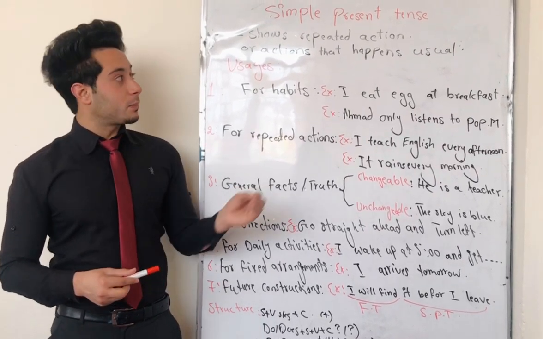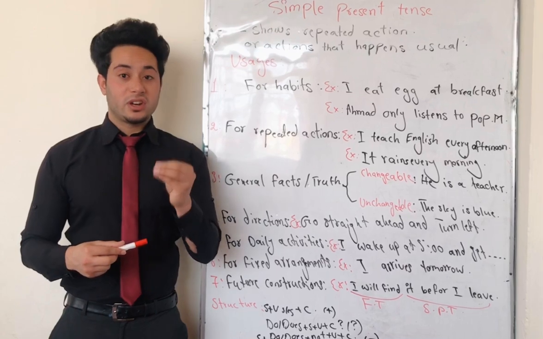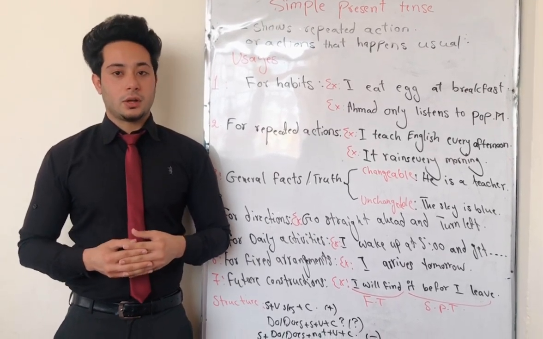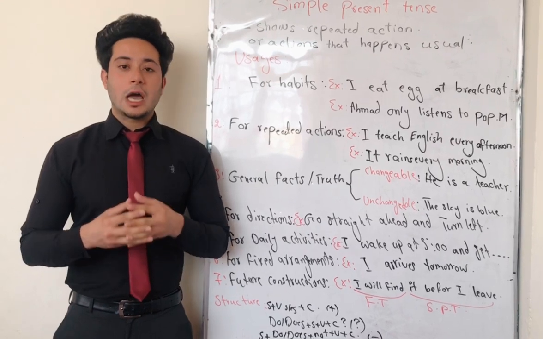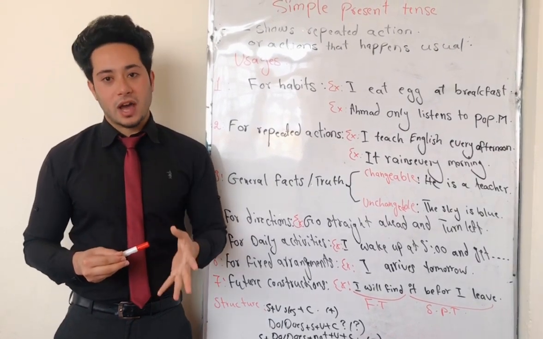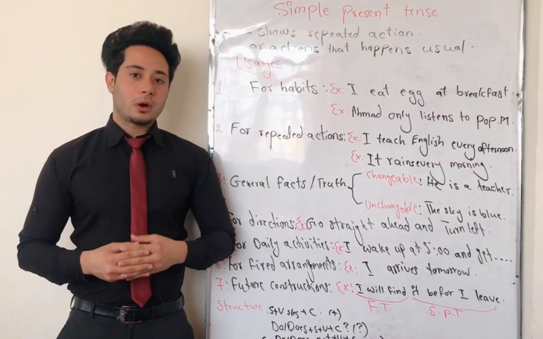Before talking about simple present tense, I want to give you a definition of tense. What is tense? Tense talks about occurrence, non-occurrence of action. Also, we consider tense shows the time of the actions, or when the action happened. Tense talks about the time of the actions. Okay, let's talk about simple present tense.